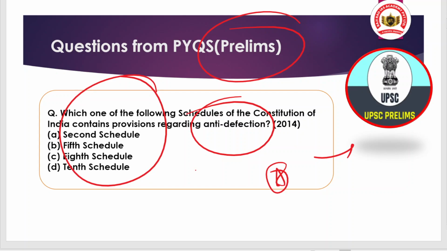For that, consider the point that anti-defection means when a member of a political party violates the norms or rules of defection, specifically under the anti-defection provision mentioned in the schedule. That means there is a need for the presiding officer to decide on the defection. That comes under a schedule, but you have to tell me which schedule. I will provide you the answer at the end of the session. So now keep watching.